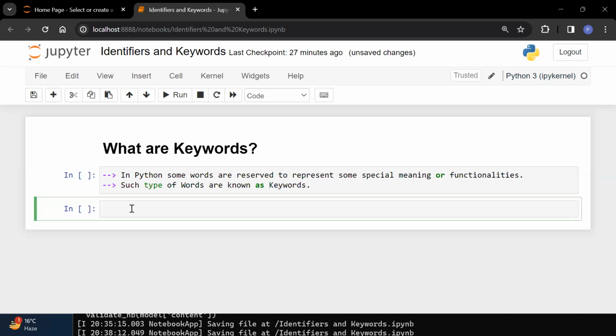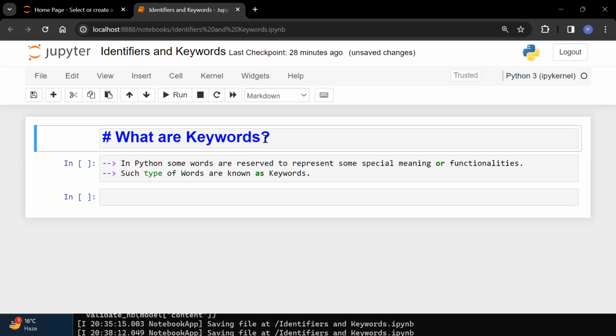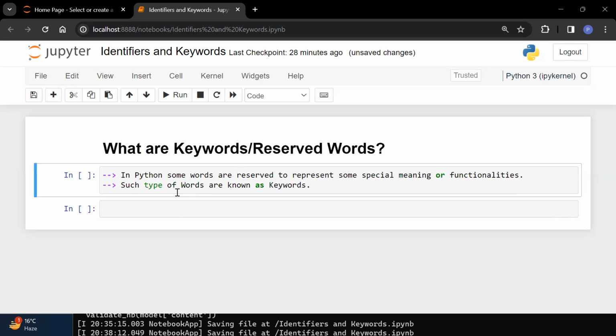Currently we are dealing with Python 3.11 version. In Python 3.11 version, we are having 35 reserved words or keywords. So remember one thing, keywords and reserved words both are same. No differences there. Now, how many keywords are there?